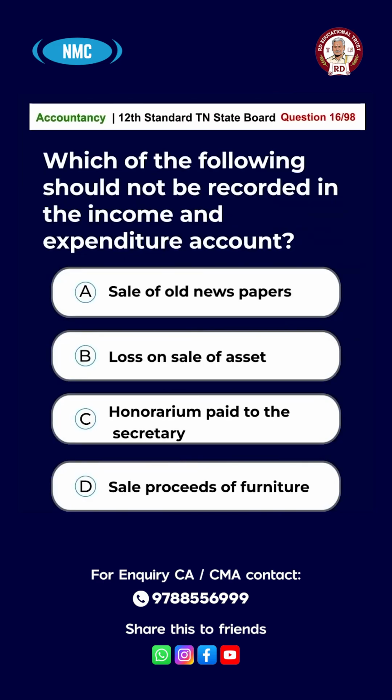Question number 16. Which of the following should not be recorded in the income and expenditure account? Option A, sale of old newspapers. B, loss on sale of asset. C, honorarium paid to the secretary. D, sale proceeds of furniture. And the right answer is option D, sale proceeds of furniture.